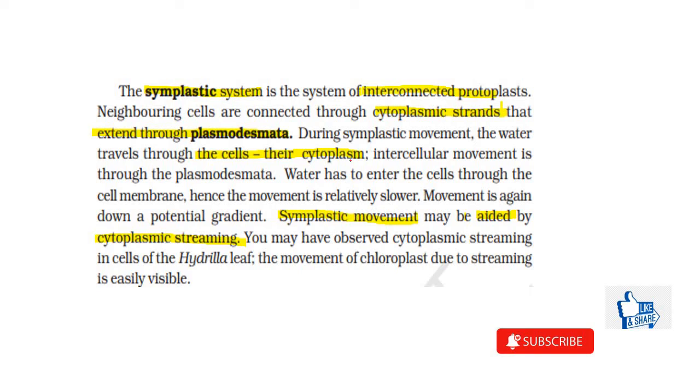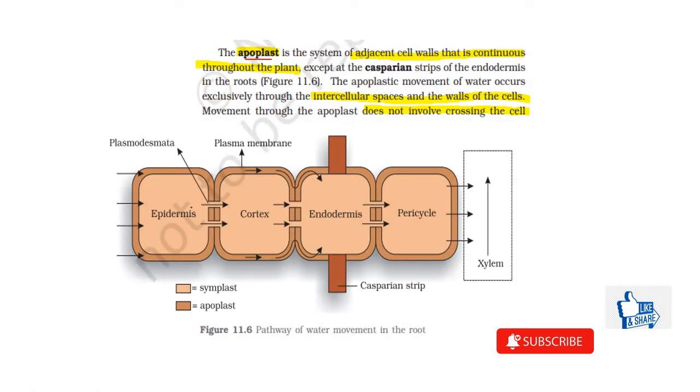Then during this symplastic movement, the water travels through the cells, through their cytoplasm, that means they're traveling from one cell to the other, and the symplastic movement is therefore aided by the cytoplasmic streaming. So we can say this statement has been given about the symplast pathway. So here this pathway is the symplast pathway. This is the plasmodesmata present between the cells.